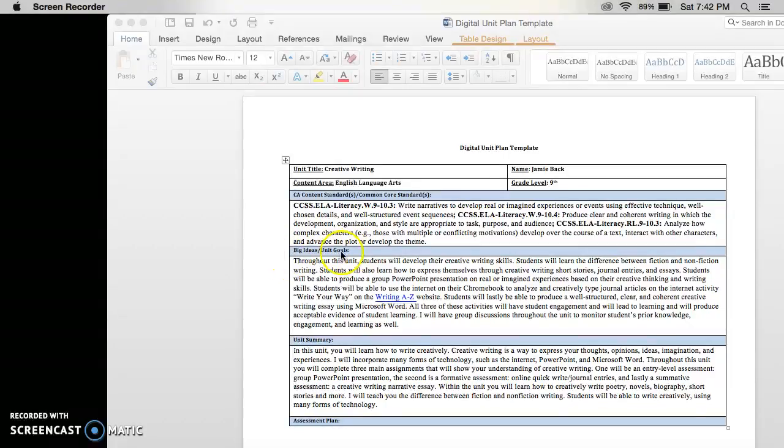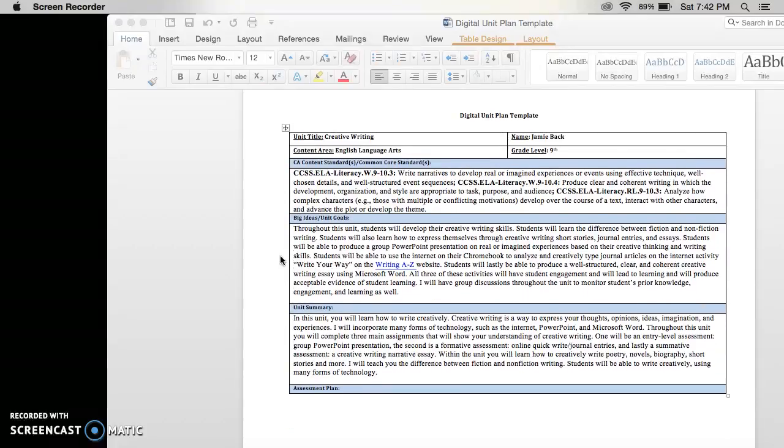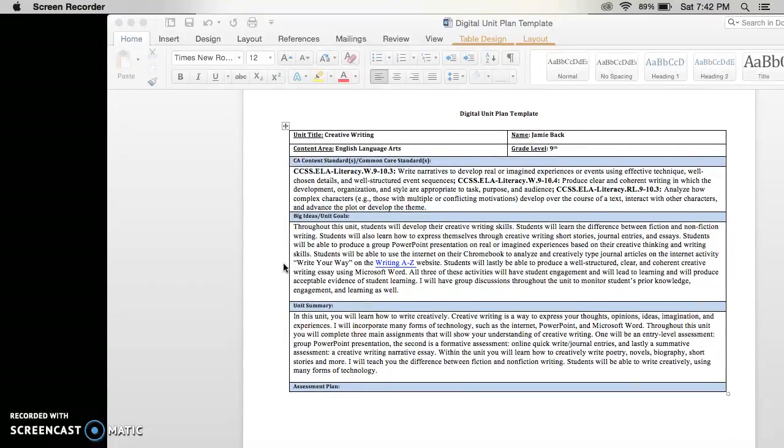Now let's move on to our big ideas and unit goals. Throughout this unit, students will develop their creative writing skills. Students will learn the difference between fiction and nonfiction writing. Students will also learn how to express themselves through creative writing: short stories, journal entries, and essays. Referring back to the Common Core and content standards, as I said, we will be using real or imagined experiences, and we will be doing so through our short stories, journal entries, and essays.